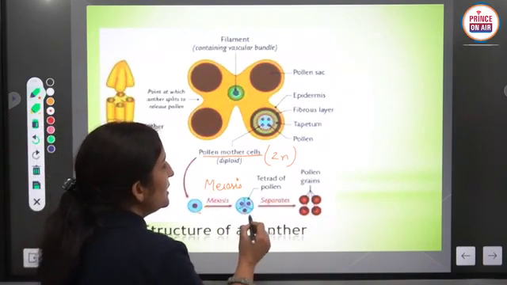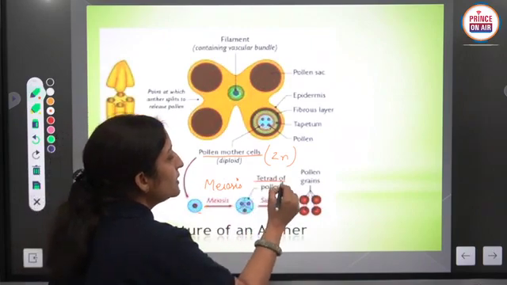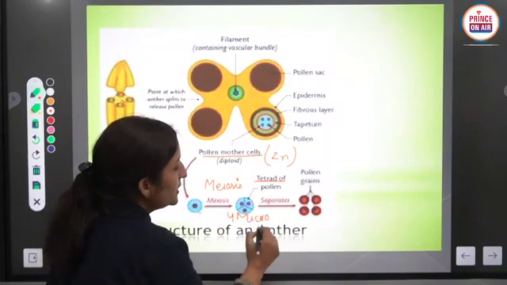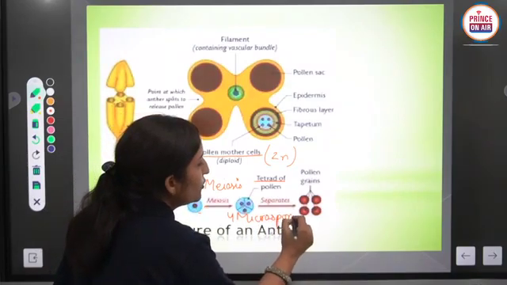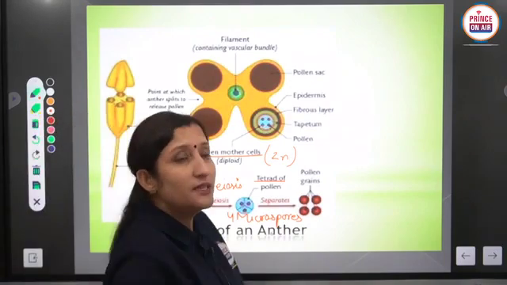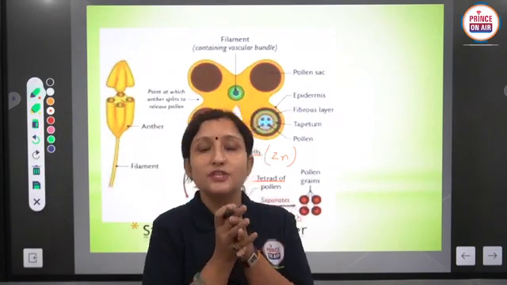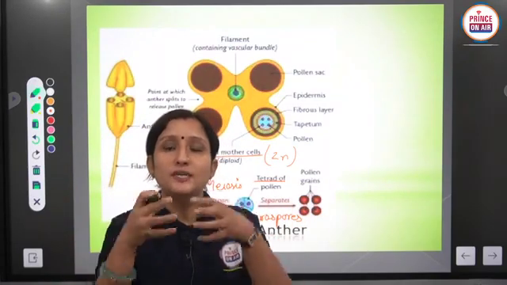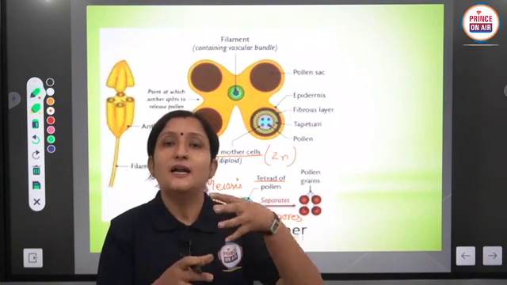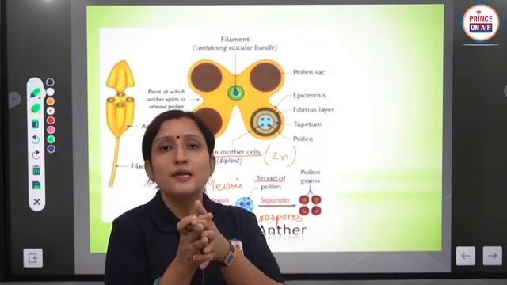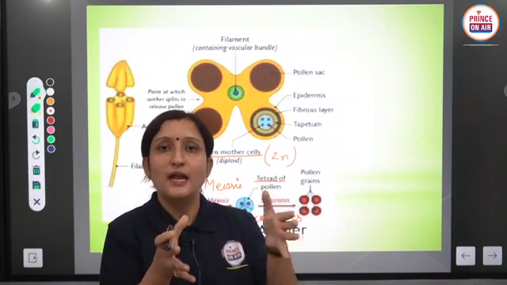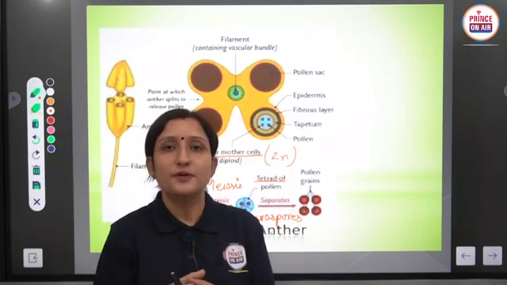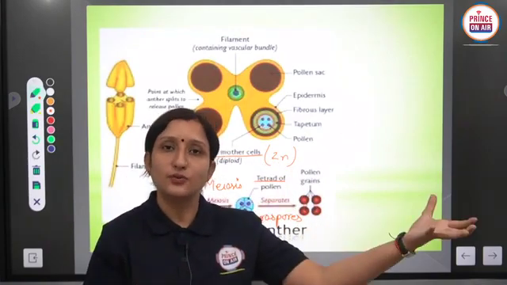And this is the microspore tetrad, because tetrad means 4 microspores are formed by the process of microsporogenesis. These microspores are attached with each other by a structure, callose. A callose wall is present between the 4 microspores initially, and after maturation this callose wall is dissolved by the enzyme callase and they get separated from each other. Each and every microspore separates, and then finally it converts into a pollen grain.